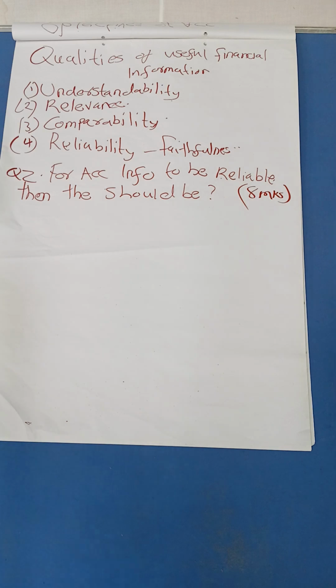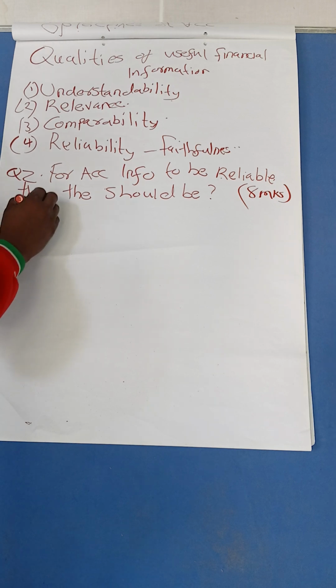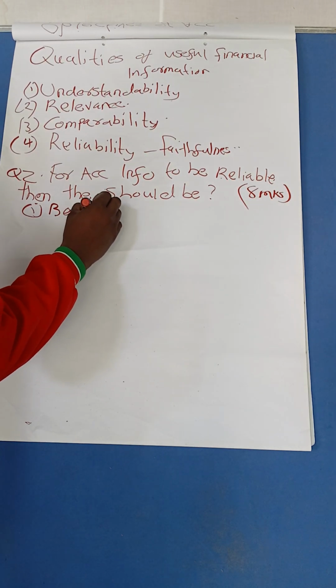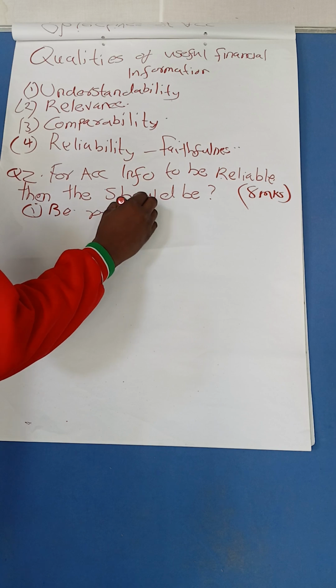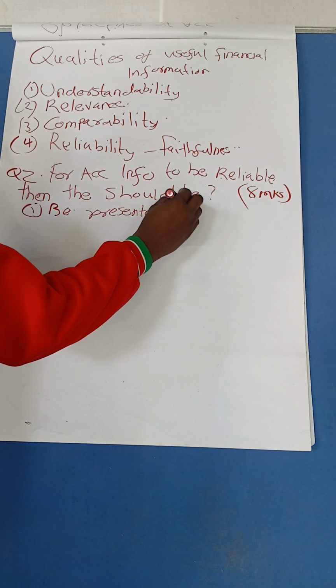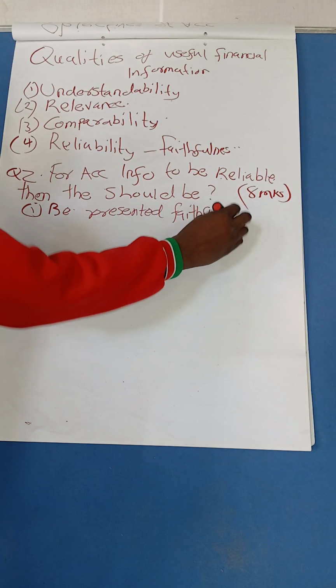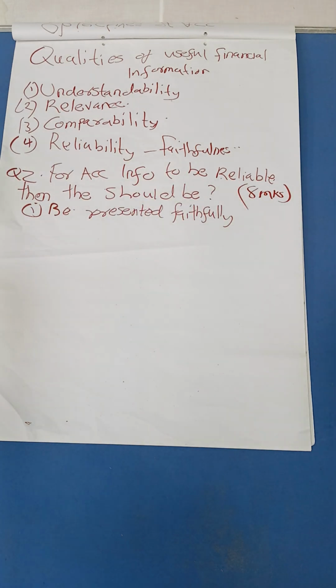Why are you required to mention that? Here, in short, the information must be presented, one, faithfully. Must be presented faithfully. So talk about faithfully.